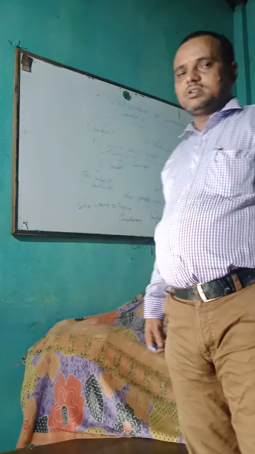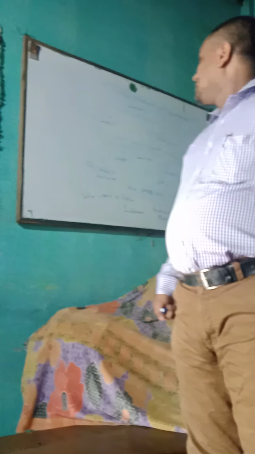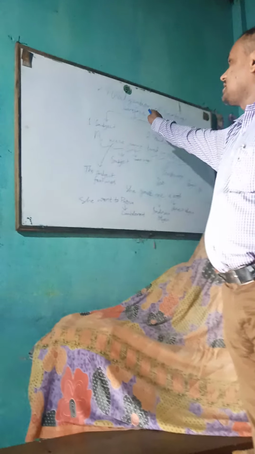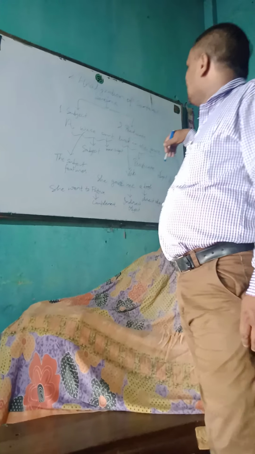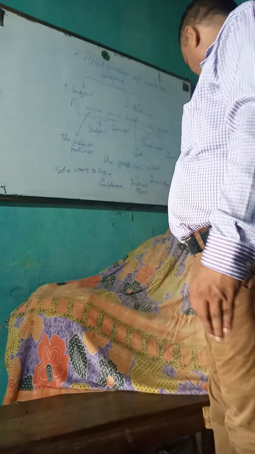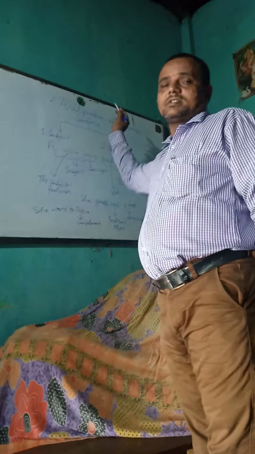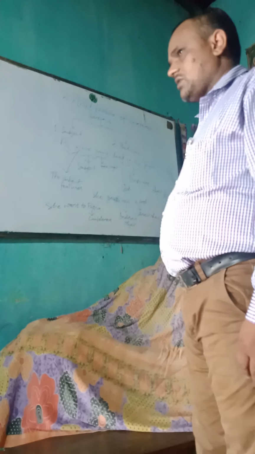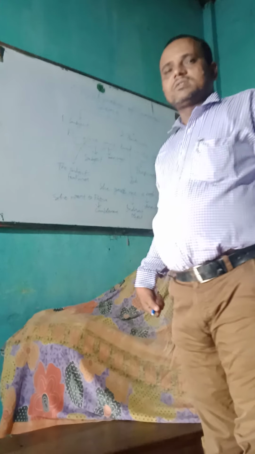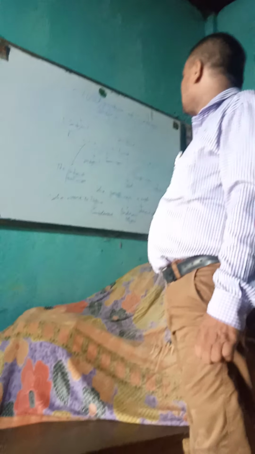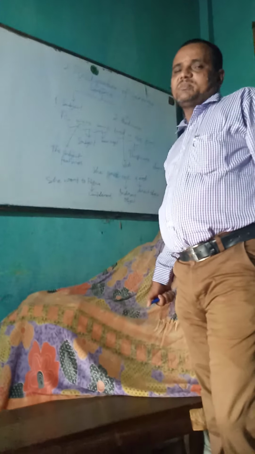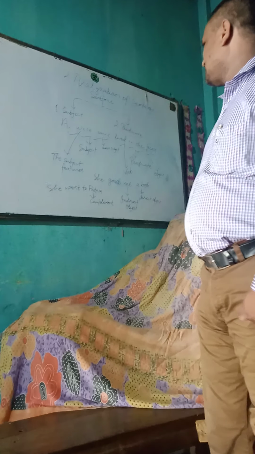And today's topic is analyzation of sentence. First of all, you know about sentence. Sentence means a group of words which makes complete sense, or a group of words which give complete sense is called sentence.